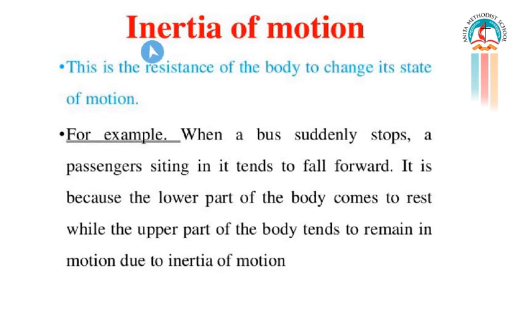Next, let us look at the inertia of motion. When a moving bus suddenly stops, the passengers sitting inside fall forward. This is because the lower part of the body comes to rest while the upper part of the body tends to remain in motion. So this is due to the inertia of motion. The resistance of the body to change its state of motion is called inertia of motion.